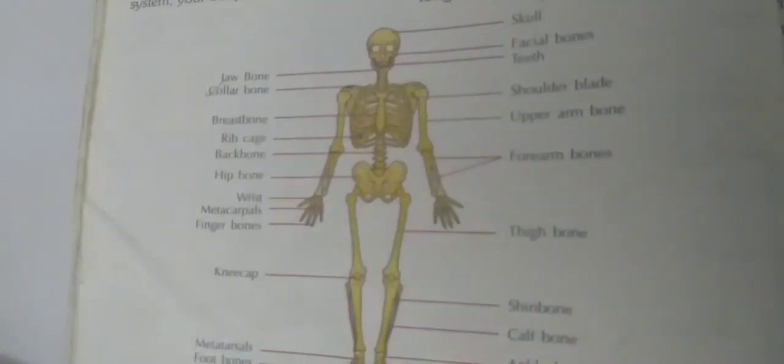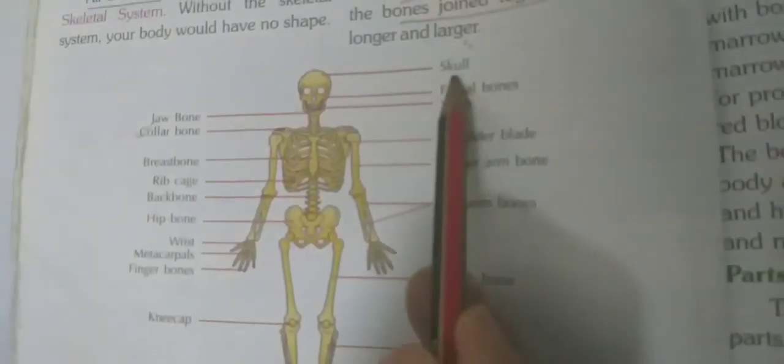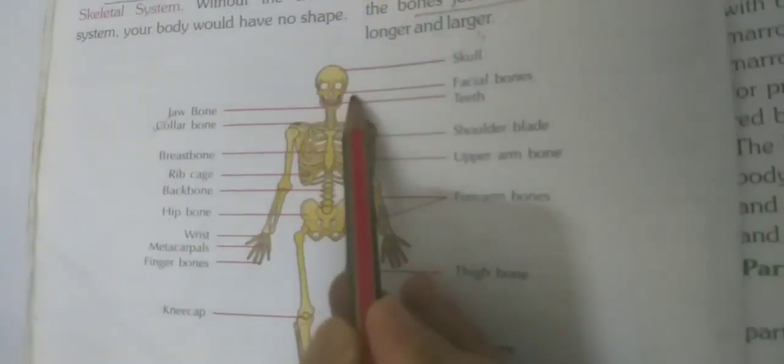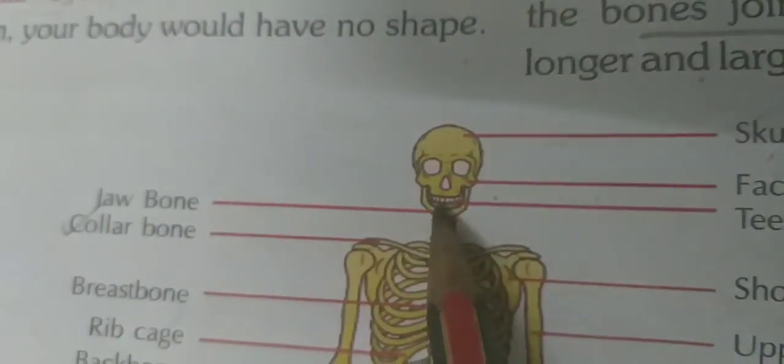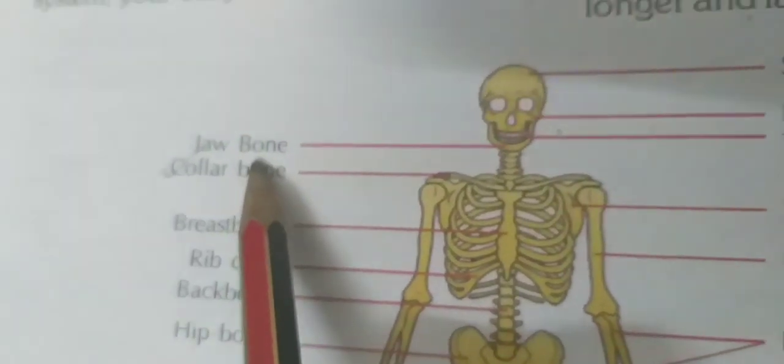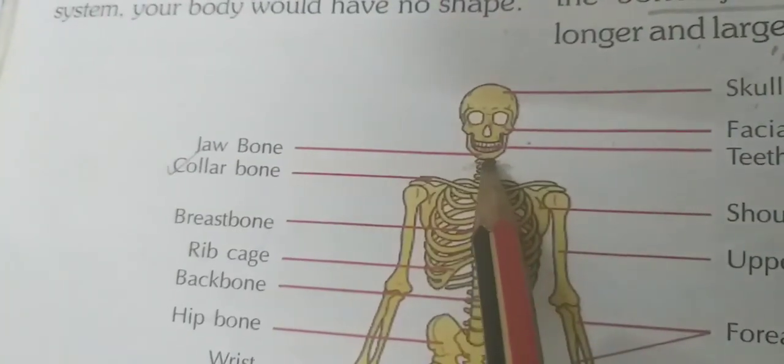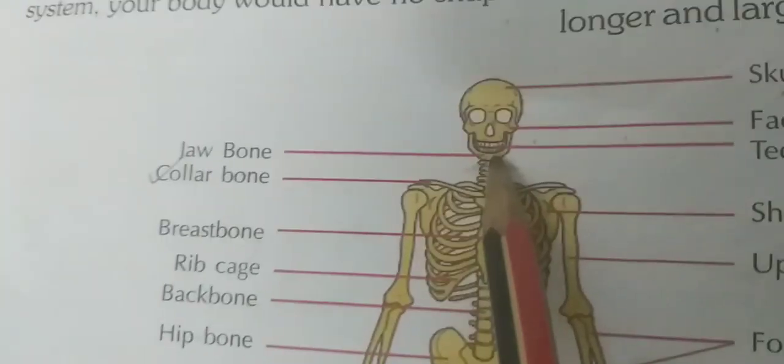Now see the diagram of the skeletal system given in your book. The upper part is the skull, then the facial part. Here the teeth are visible. Then this one is the jawbone, your lower jaw, which is the only movable one. When you speak or eat, the lower jaw helps you.